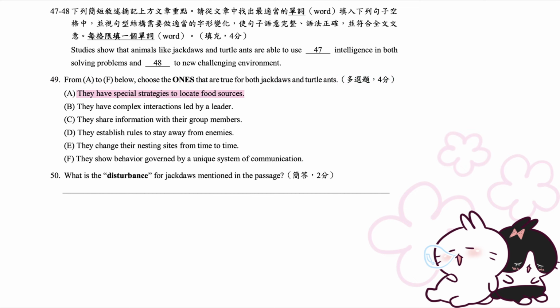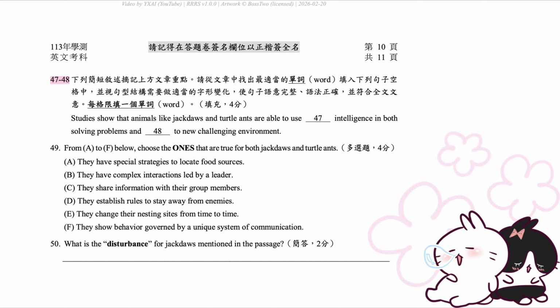A. They have special strategies to locate food sources. B. They have complex interactions led by a leader. C. They share information with their group members. D. They establish rules to stay away from enemies. E. They change their nesting sites from time to time. F. They show behavior governed by a unique system of communication.